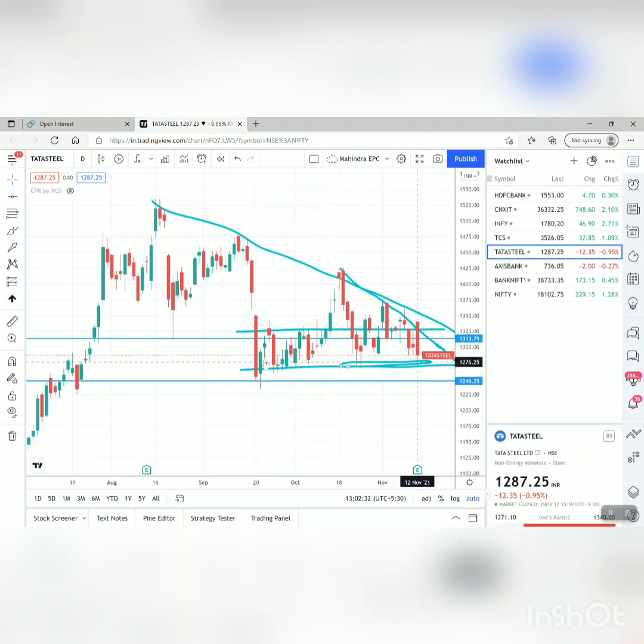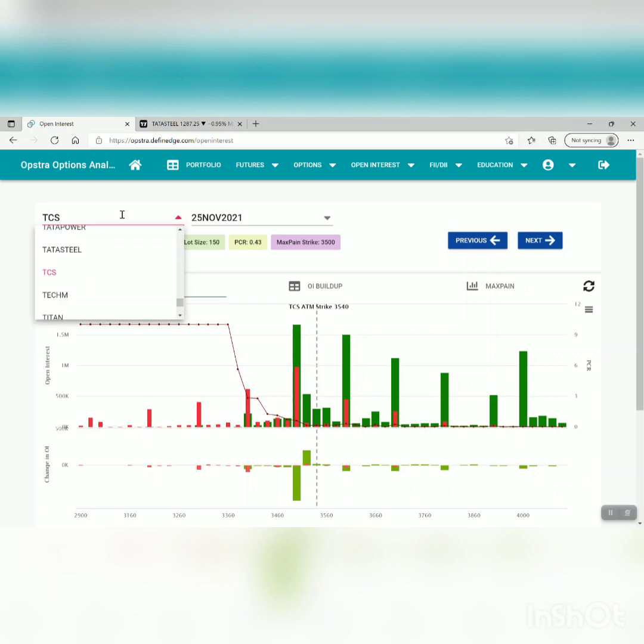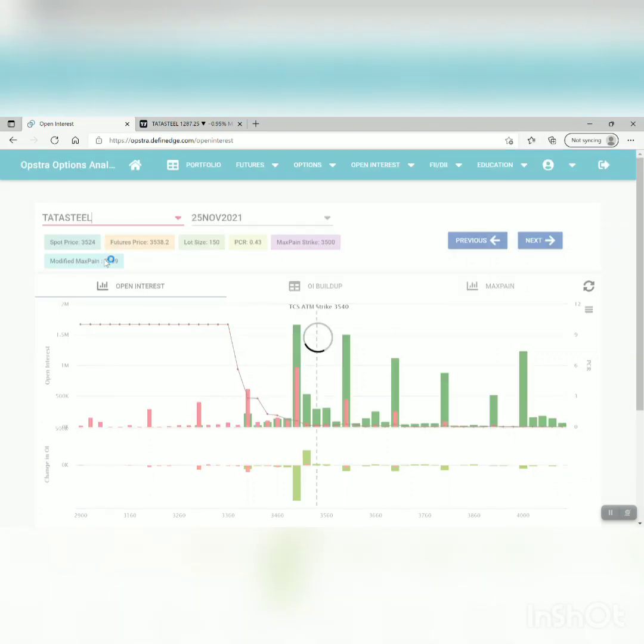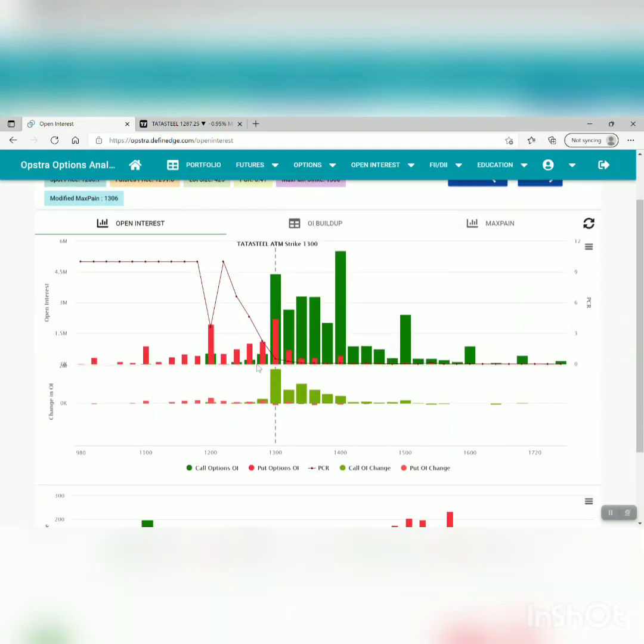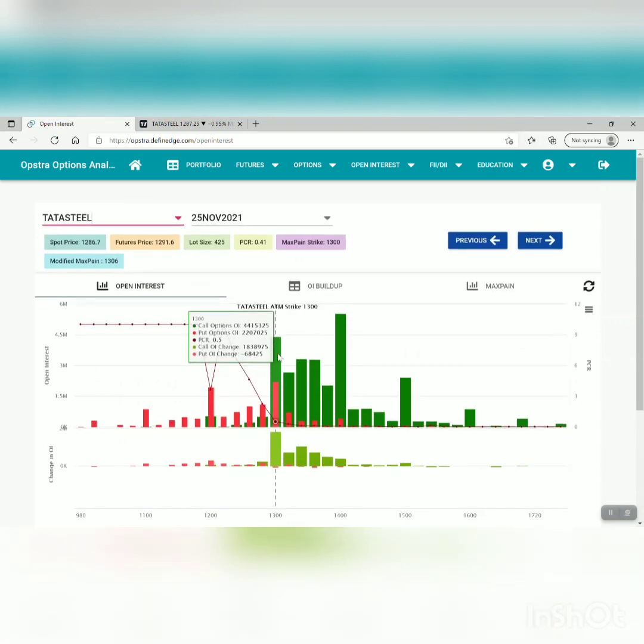So that's the support area for Tata Steel. If we cross 1326, then we should see a good up move. Let's look at the Tata Steel open interest, what it's saying. In open interest we can see so many call writers over here, in Tata Steel 1300 call, 1320, 1340, 1360 or 1400. So many call writers are sitting over here.